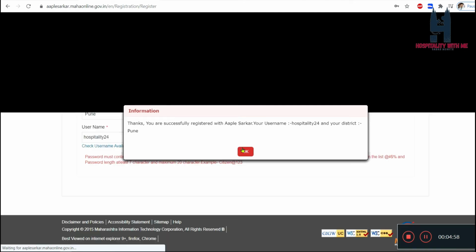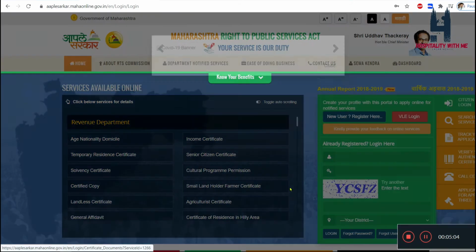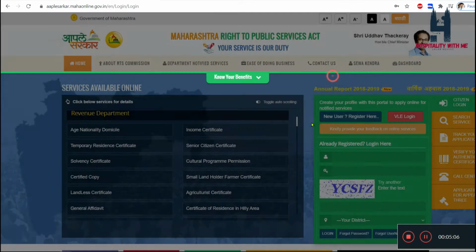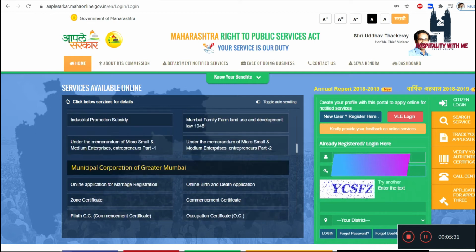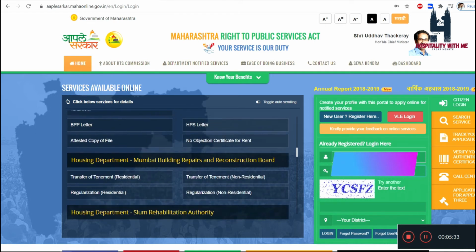Now you'll receive a message that the registration is complete. Click OK and proceed. Now you may enter your user ID and password followed by the CAPTCHA, and then click on login.